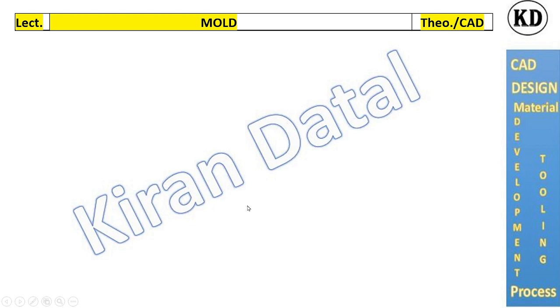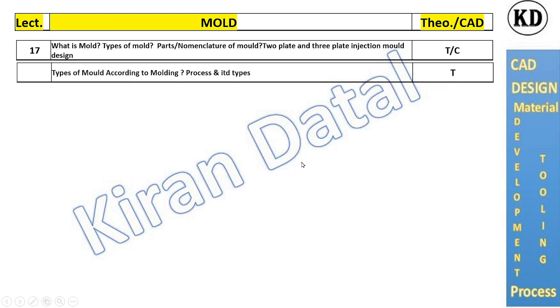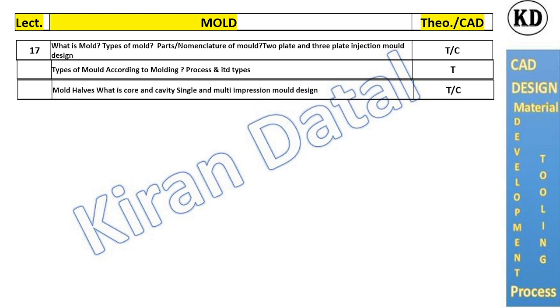Next one is the important topic of mold. In mold, we will cover what is a mold, types of molds, parts and nomenclature of mold: two plate, three plate, cold runner, hot runner, spin points, or many more. Types of mold according to molding process and its applications, meaning molds used for injection molding, blow molding, extrusion molding, thermoforming, vacuum forming, rotational molding.